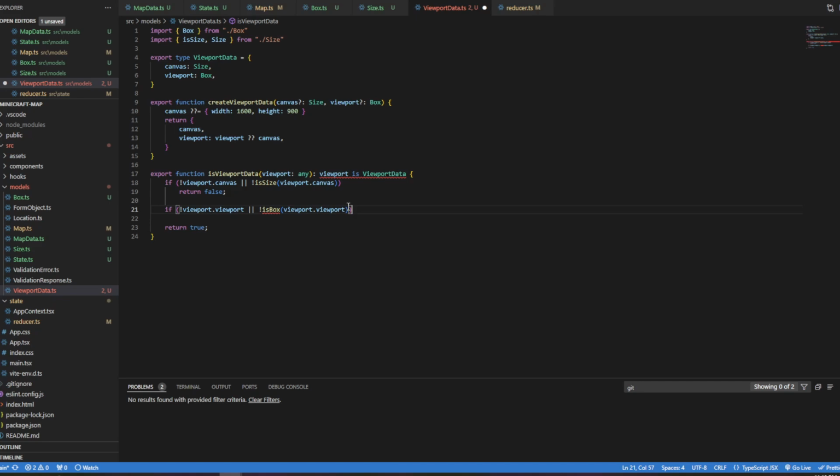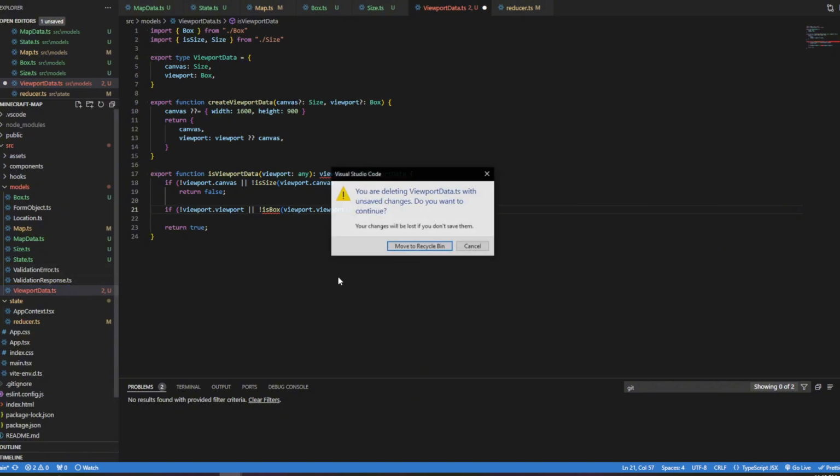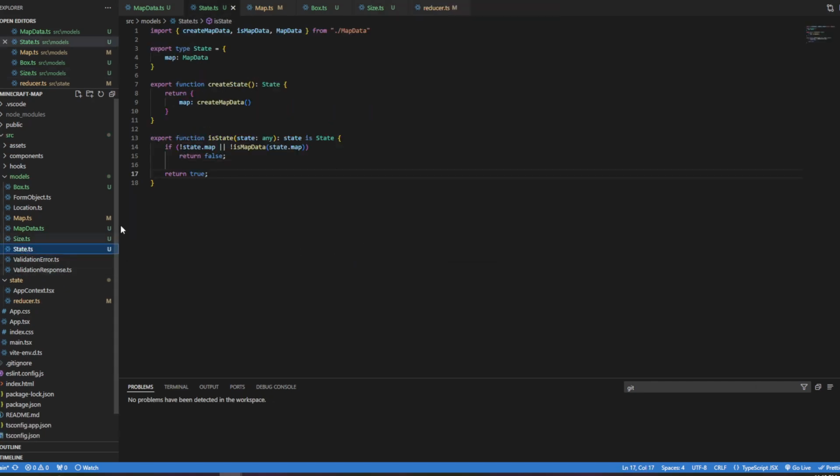And so that said, I kind of want to group together viewport data and... Yeah, we don't need to do this. We don't need to have a viewport data. What I'm going to do is I'm just going to put these things on state.